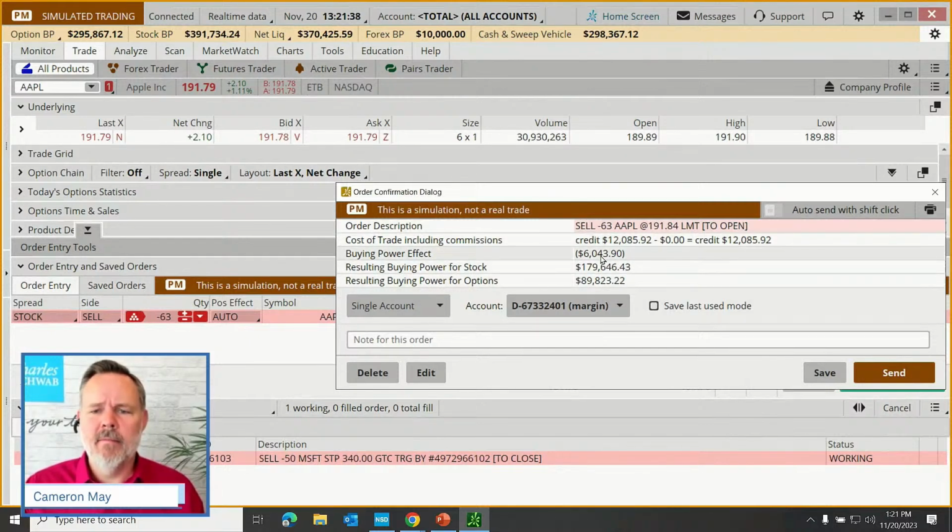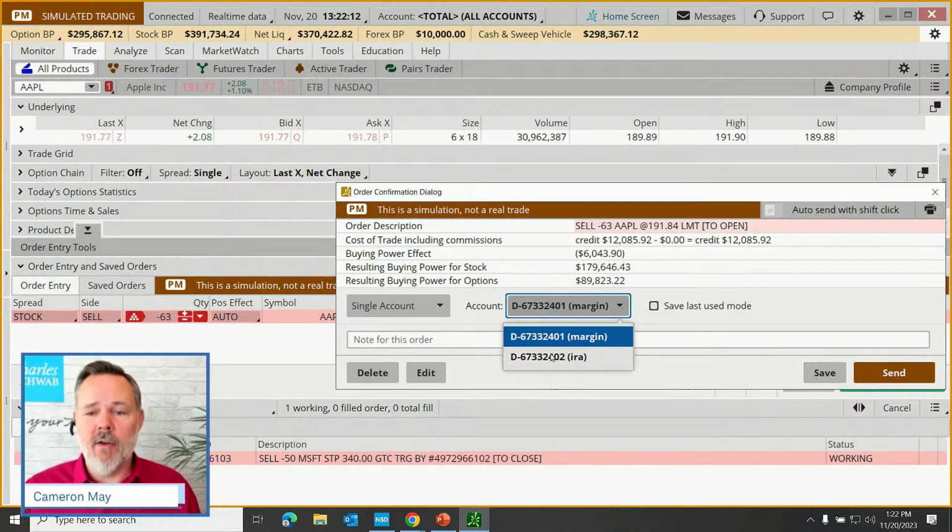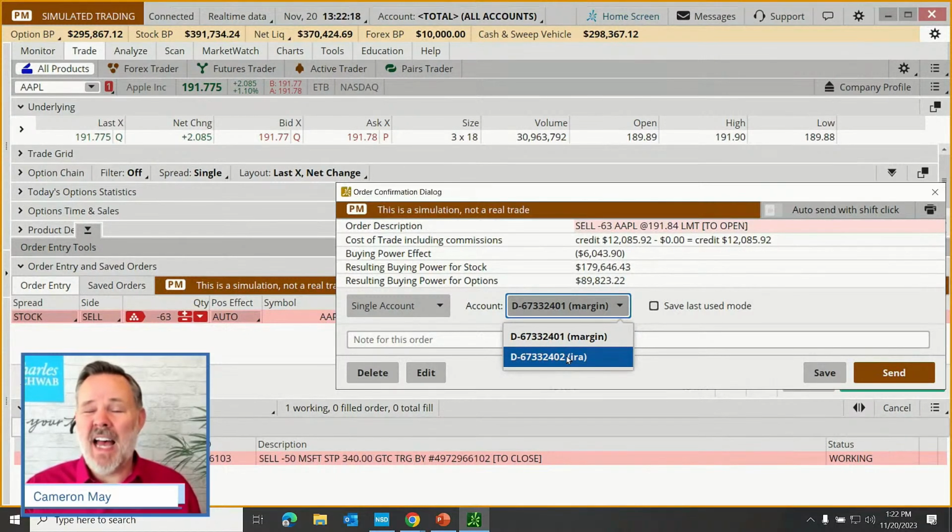It's going to give me information for option, or for margin traders here. If this is selling to close out a position, that wouldn't really matter. But in any case, the final thing that I want to point out here is that I can direct it to a specific, and by the way, Rito says, can the length of GTC be customized? Yes, it can. We can actually set this order to expire at a specific time. We can even set the order to start at a specific time. Yeah. All right, but we could route this to a specific account. So for example, in this Paper Money portfolio, I have a margin account or I have an IRA. Which one do I want to buy or sell in?